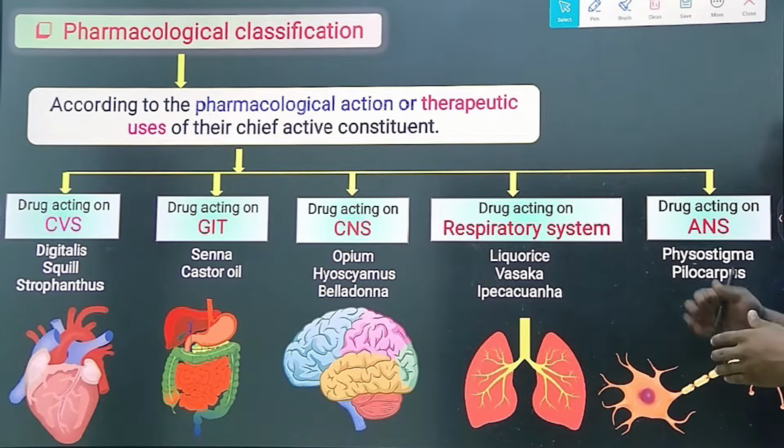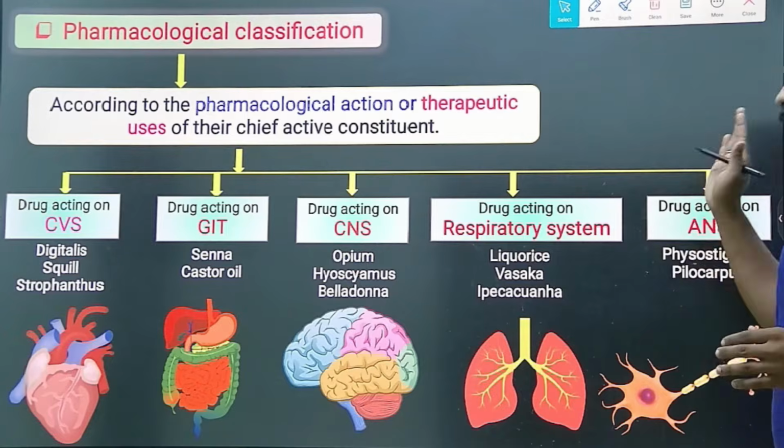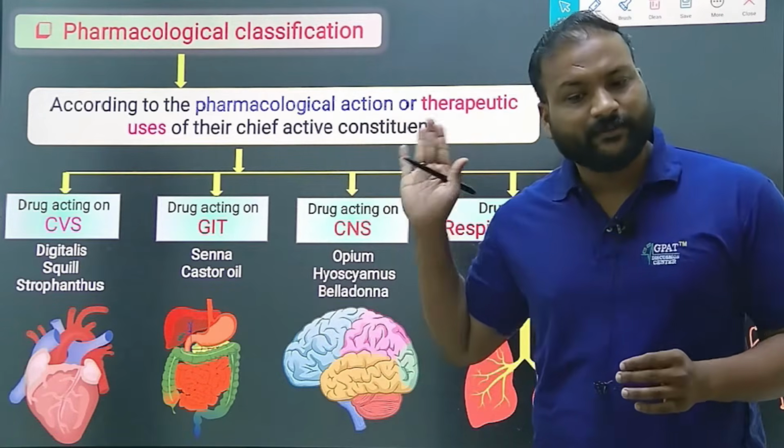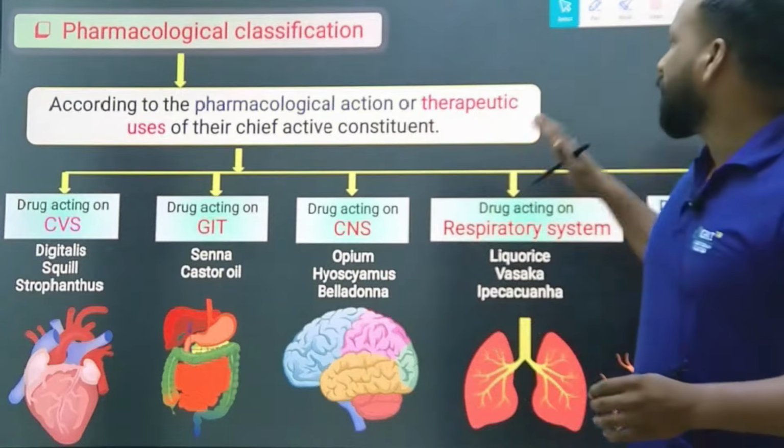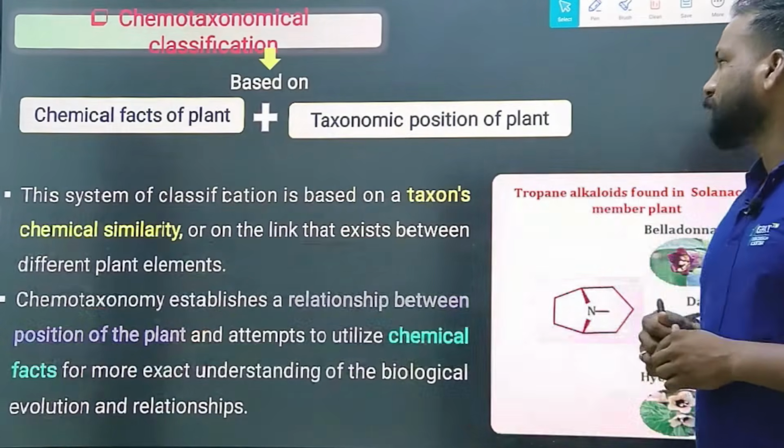Drugs acting on the respiratory system include licorice, and drugs acting on ANS. That is how, based on the pharmacological section, we have classified.